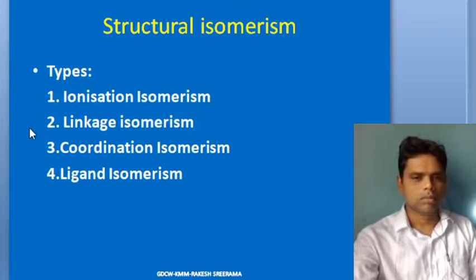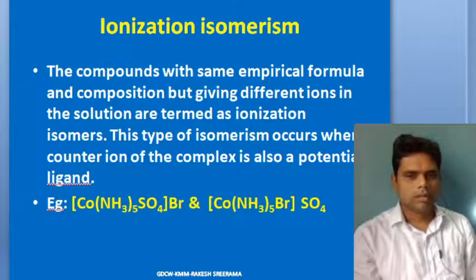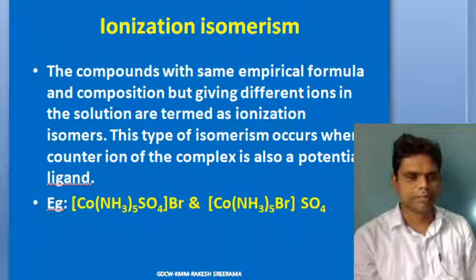Now, let us see ionization isomerism. In the case of ionization isomerism, if two compounds have the same empirical formula, but on dissolving in a suitable solvent or aqueous medium the ions produced are different, then the two compounds are called ionization isomers.